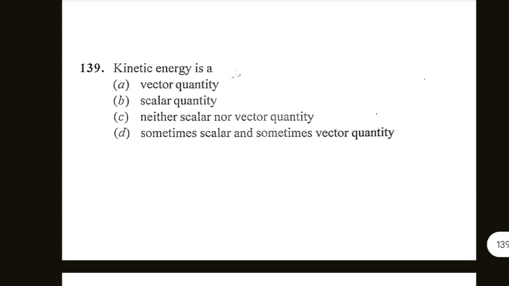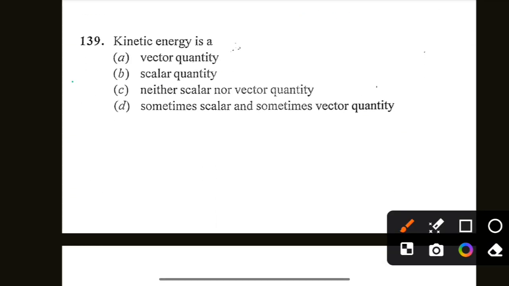Next is kinetic energy is a vector quantity, a scalar quantity, neither scalar nor vector, sometimes scalar and sometimes vector quantity. Option B is correct. Scalar quantity. Kinetic energy is a scalar quantity.